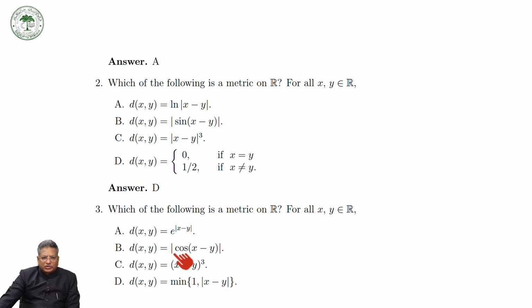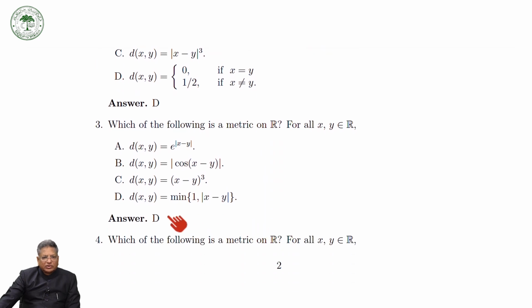Similarly, you will see that this also does not satisfy the triangular inequality. Even this does not satisfy the triangular inequality. But we have seen in my previous talk that the minimum of 1 and mod of x minus y is a metric. So this is a metric on R. So the answer is D.